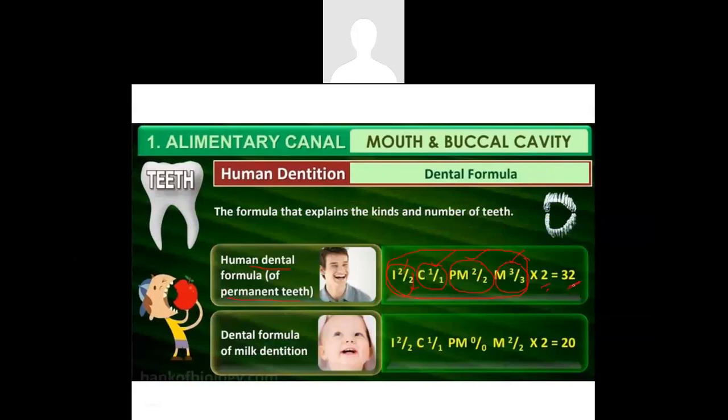When we put into 2, it means the total number of teeth that is present is double the fold of whatever is the number that we have depicted. So the total number of teeth for a human permanent set is 32.